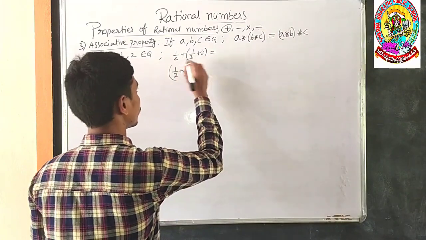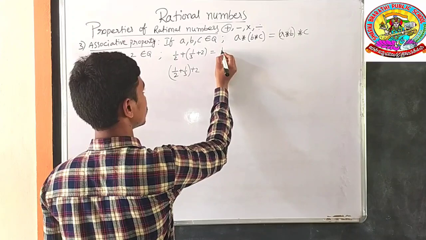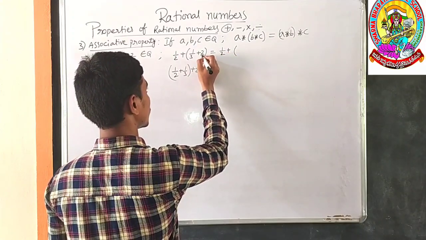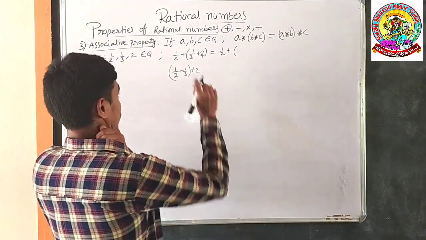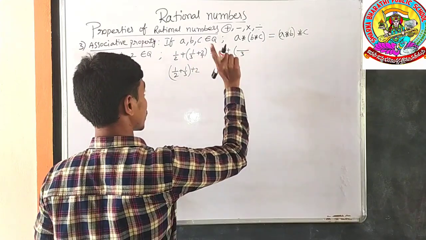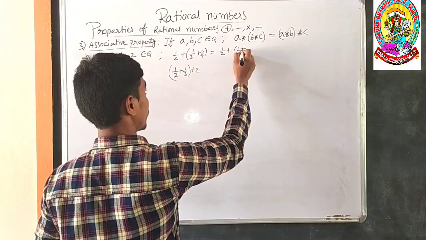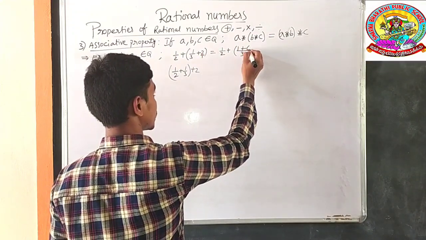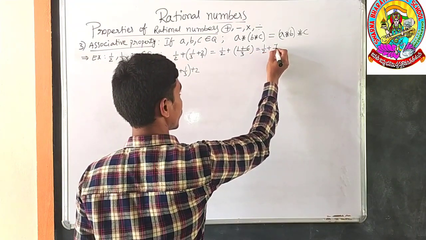Let's check. We shall do the bracket first, then move to the next step. Here nothing is there, which means the denominator is 1. The LCM of 3 and 1 is 3. In third table you get 3 by 1 times 1 into 1, 1, plus in first table you get 3 by 3 times 3 into 2, 6, which is equal to 1 by 2 plus 7 by 3.